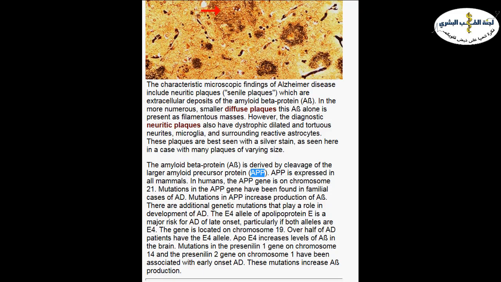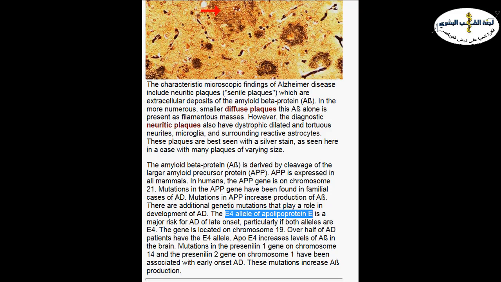But a sole mutation of this APP gene alone is not enough for the expression of Alzheimer's disease. We need several other mutations for the definite expression of Alzheimer.